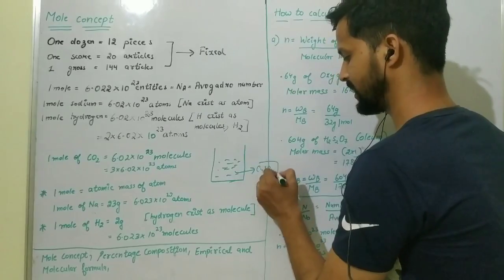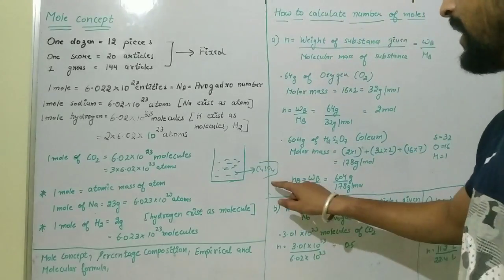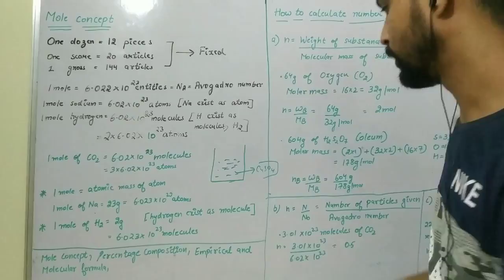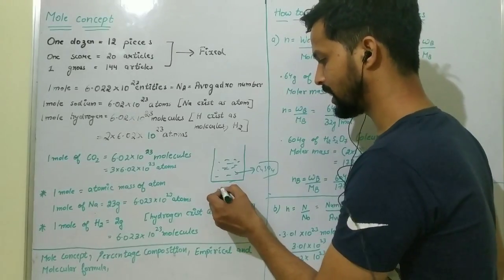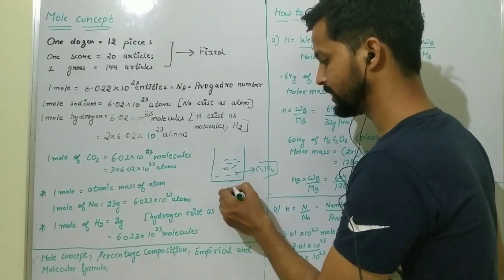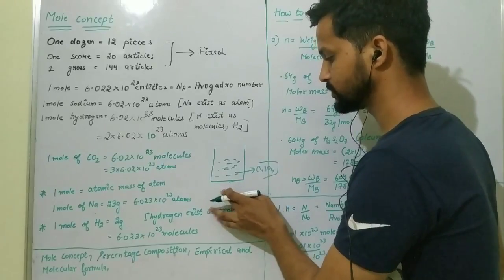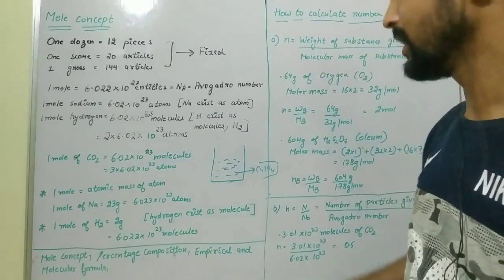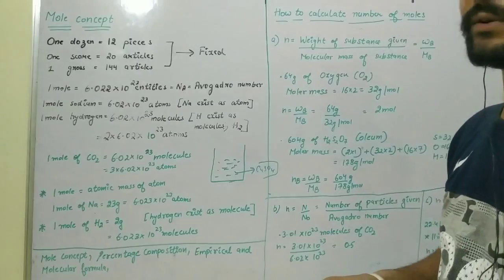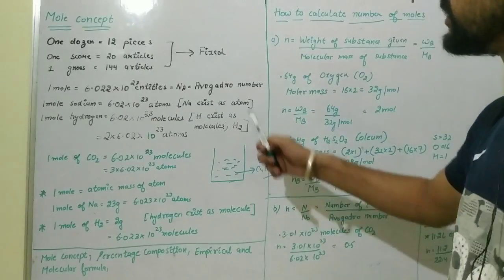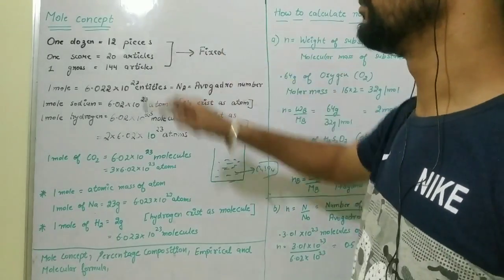Whenever researchers in a lab want to calculate the number of molecules, the number is in the trillions. It becomes impossible for scientists to write 1 trillion, 5 trillion, 50 trillion. So they introduced a concept, the mole concept.